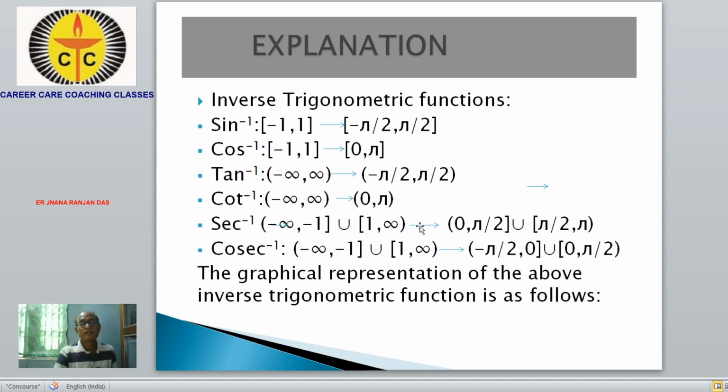This domain set is related to the range set like this: 0 to pi by 2 closed, union pi by 2 to pi. Similarly, cosec inverse is defined from minus infinity to minus 1, union 1 to infinity, with range minus pi by 2 to 0, union 0 to pi by 2. The graphical representation of the above inverse trigonometric functions is as follows. You can represent this graphically like this.